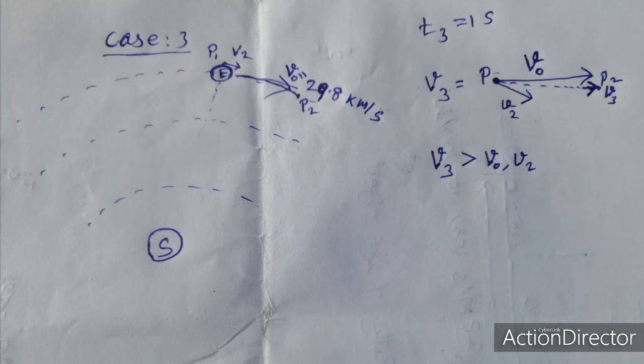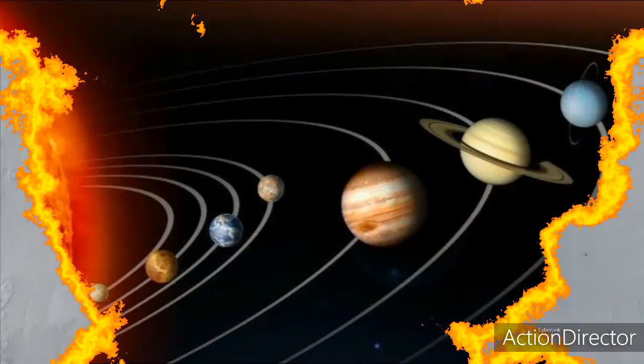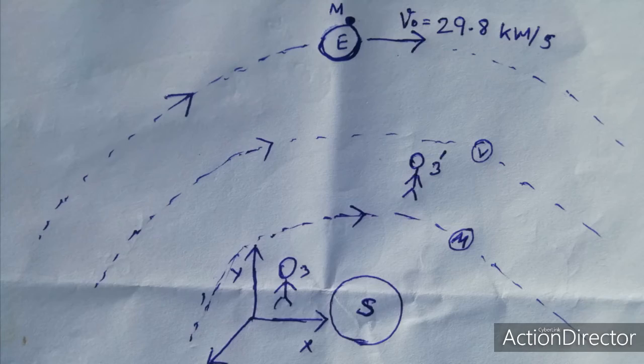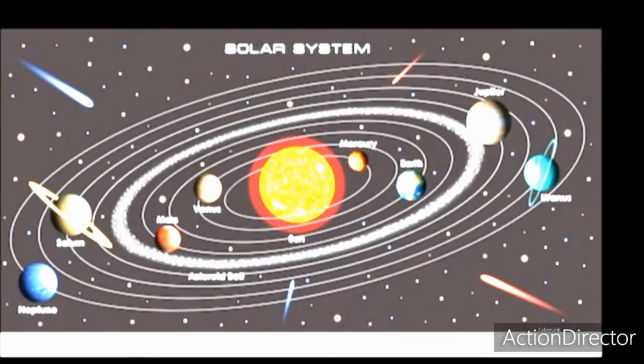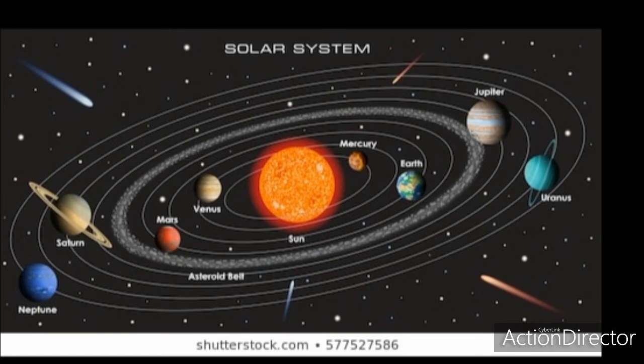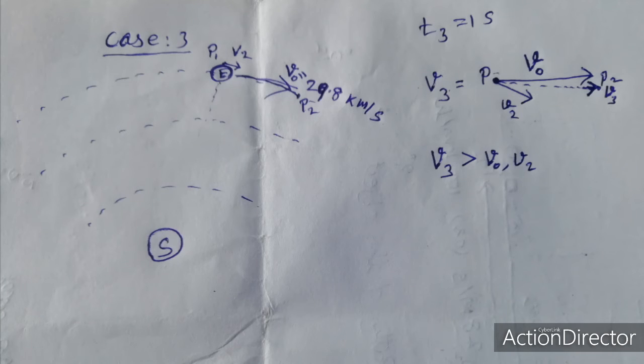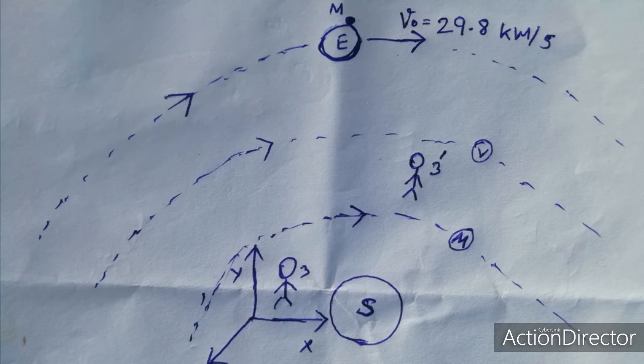Case 3. The observer is now placed in the solar system. He is at rest with respect to the sun. Now the sun is working as a third frame of reference. We know that the Earth is moving around the sun with a velocity of 29.8 km per second. Now observer 3 observes the velocity of the object falling from the train as nearly 30 km per second. It must be greater than that observed by the other two observers.